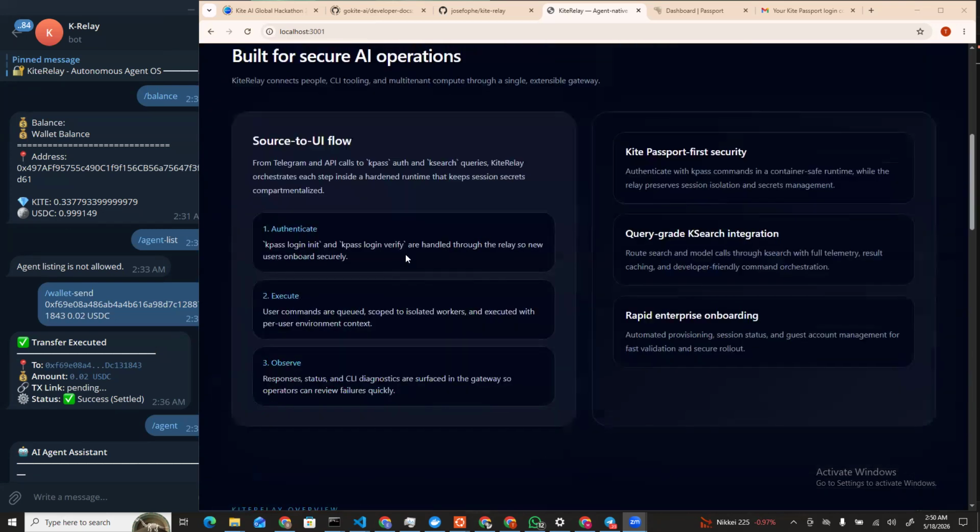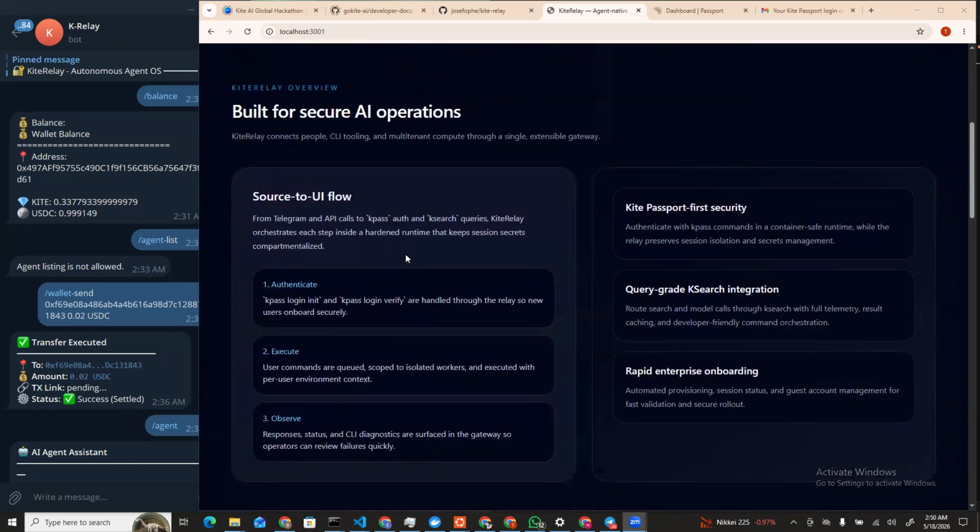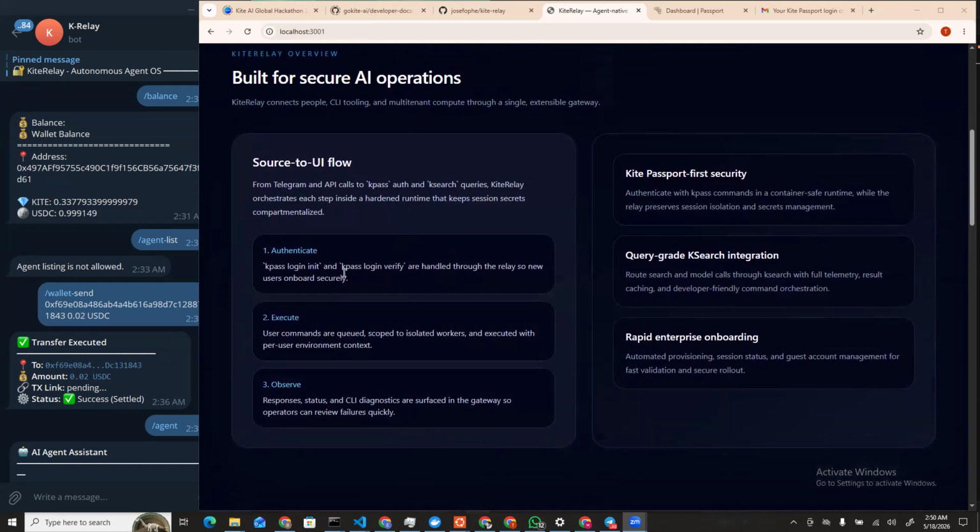Now, that's why we built Kite. Now, what is Kite built for? Of course, it's built to operate AI autonomously, whereby you can automate users, execute, and observe.